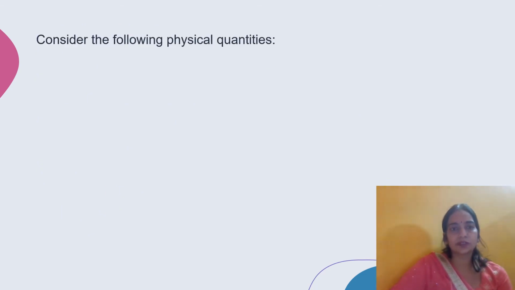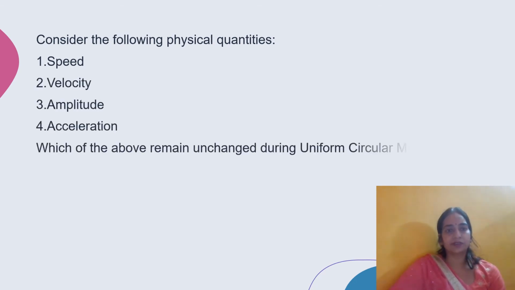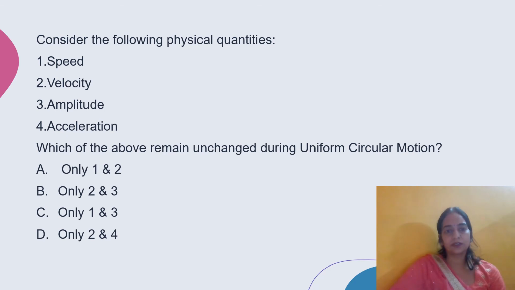Here the next question is, consider the following quantities: speed, velocity, amplitude, acceleration. Which of the above remain unchanged during uniform circular motion? Only 1 and 2, 2 and 3, 1 and 3, and only 2 and 4. With continuous change in direction, there is a change in velocity and acceleration. So velocity and acceleration continuously change during uniform circular motion. So the unchanged quantities are speed and amplitude. So option C, only 1 and 3, is the correct option.